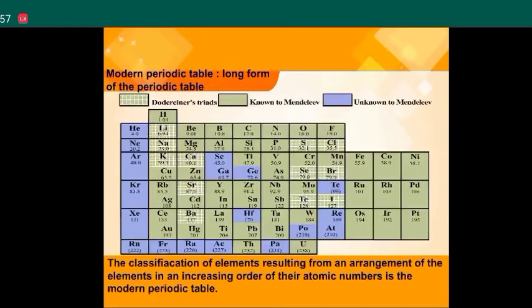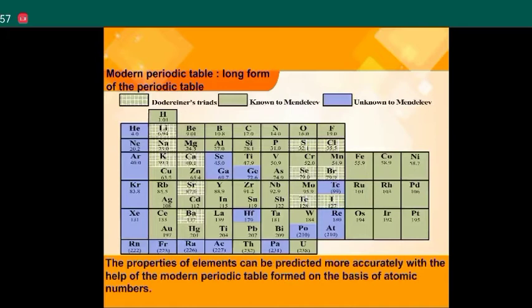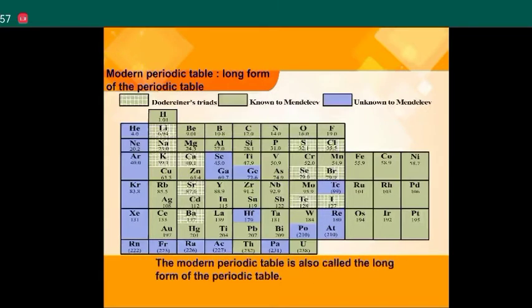Modern periodic table, long form of the periodic table. The classification of elements resulting from an arrangement of the elements in an increasing order of their atomic numbers is the modern periodic table. The properties of elements can be predicted more accurately with the help of the modern periodic table formed on the basis of atomic numbers. The modern periodic table is called the long form of the periodic table.